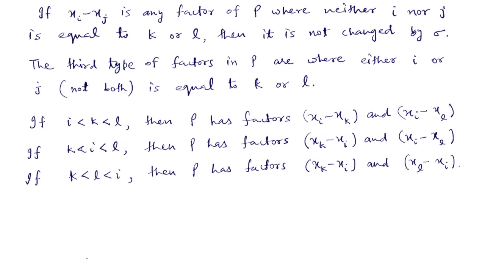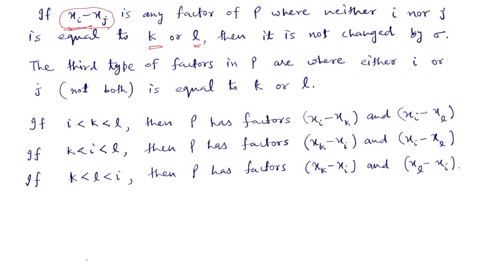One is the factor that contains both the symbols K and L, that we have already considered, and if we apply sigma on that factor, it interchanges the symbols K and L. The second type of factor is one that contains neither K nor L, meaning it is a factor of the type xi minus xj where neither i nor j is K or L. Now, if we apply sigma on this type of factor, because sigma interchanges only K and L, this type of factor will not be affected by sigma. So there is no change when we apply sigma on such a factor.